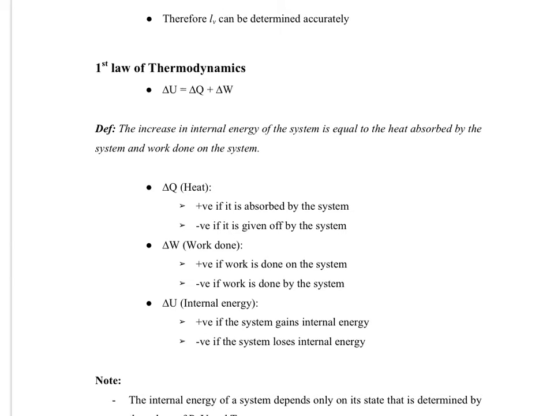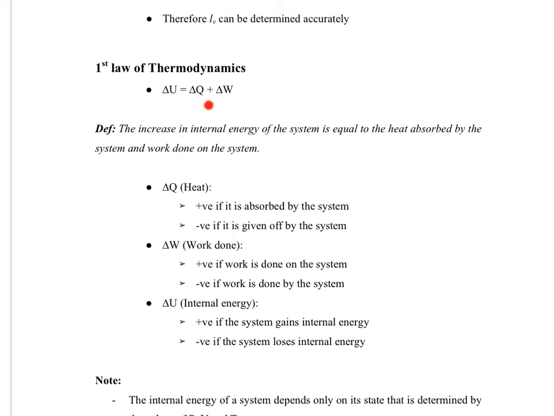So what do we mean? Now delta U, supposedly in maths delta means change. So U is internal energy, so by right it should be change in internal energy. But we won't say change in internal energy, we will say increase in internal energy, because change in internal energy could either be increase or decrease in internal energy. But the sign convention we're going to use is increase is positive, so we're going to say increase in internal energy.